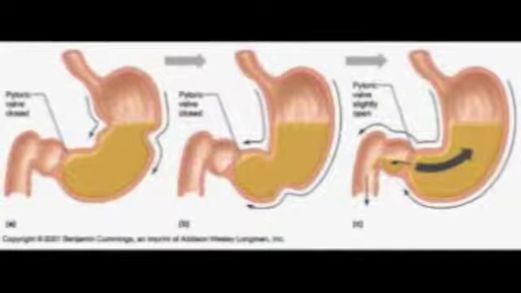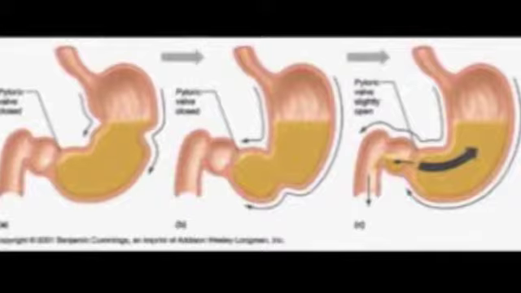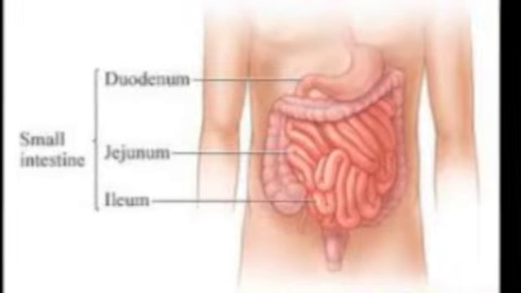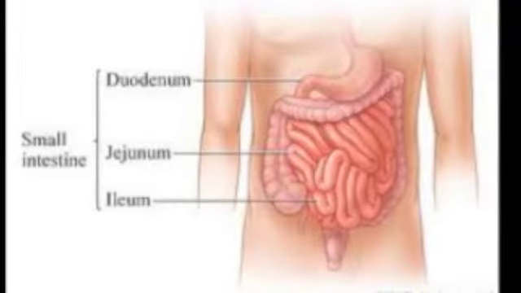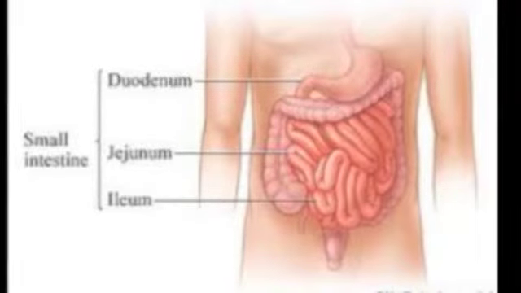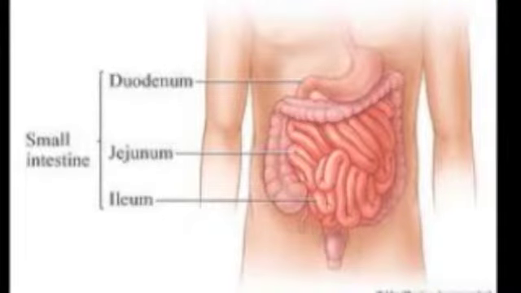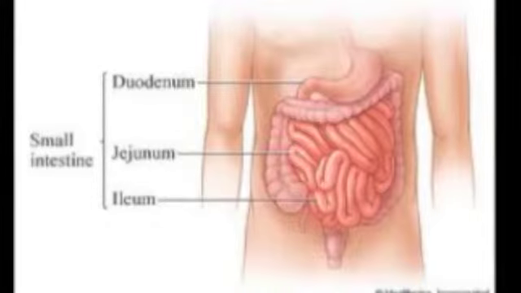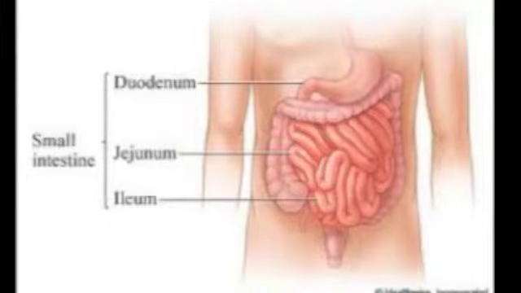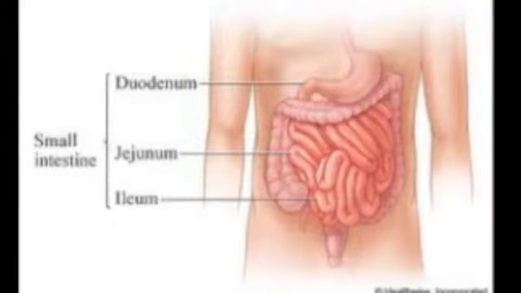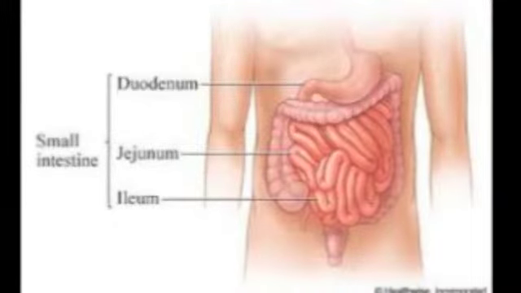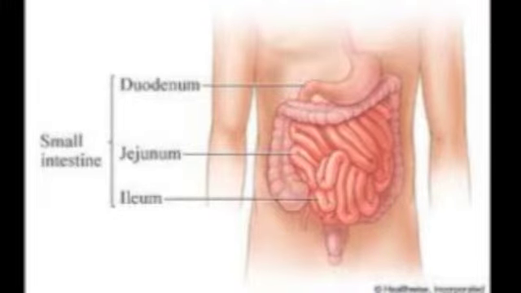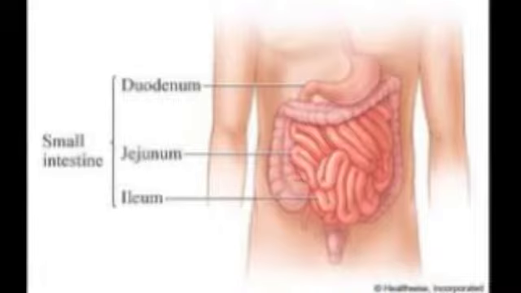The pyloric valve is the part of the stomach which allows small amounts of liquid chyme to enter the small intestine. The small intestine is the organ where most digestion and absorption of food occurs. There are 3 sections to it: the duodenum, the jejunum, and the ileum. The duodenum is the 1 meter long part of the small intestine leading from the stomach. The pancreas and bile duct pour their secretions into this part. The jejunum is an 8 to 9 foot long midsection of the small intestine, and the ileum is a 2 meter long final section of the small intestine that joins to the large intestine at the ileocecal valve.